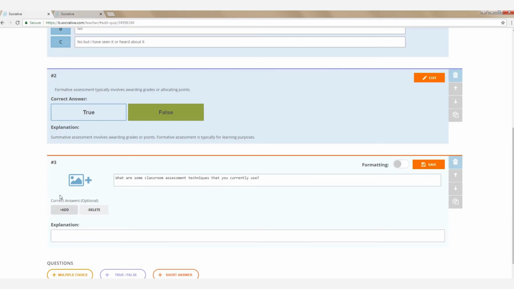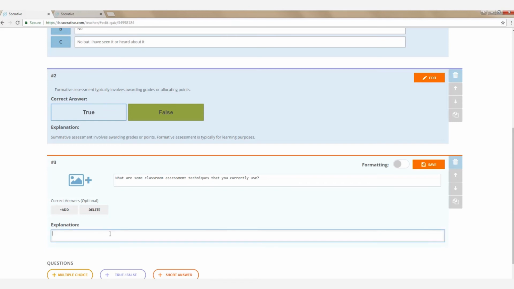And here we have the option to add correct answers or take them away. If you're adding correct answers, you kind of want to make sure that they're close-ended, and then also you have to be able to adjust or adapt for lowercase spelling or misspelling. So I tend to leave it open and leave it blank.